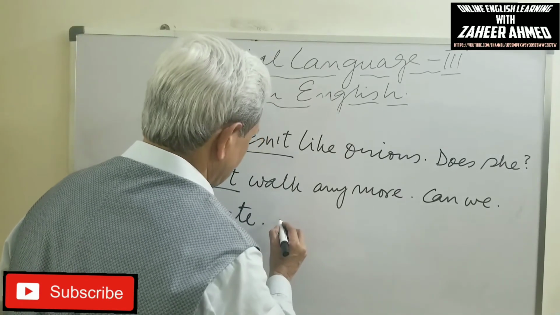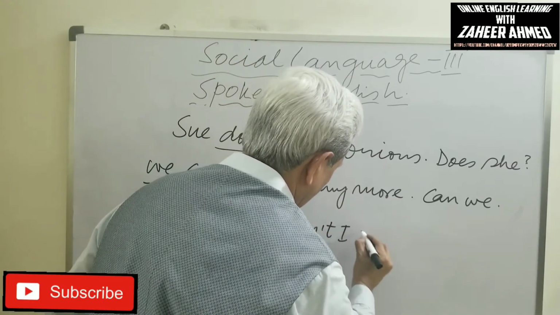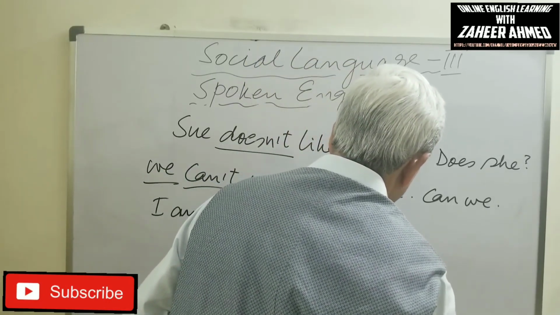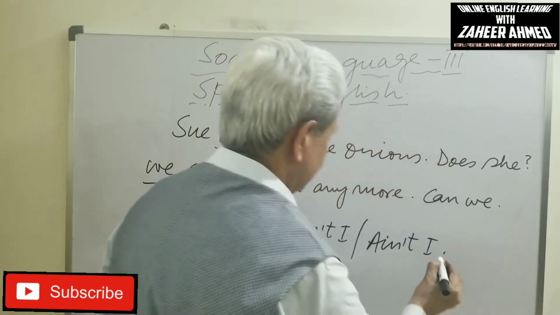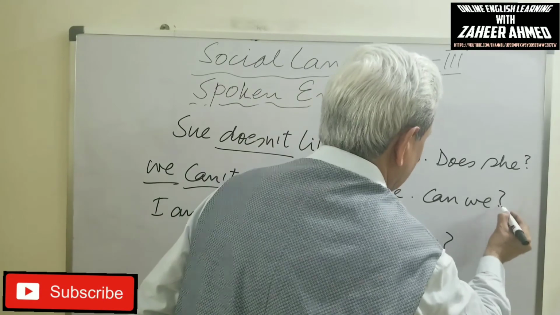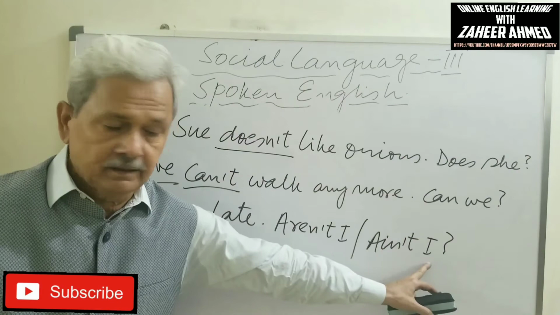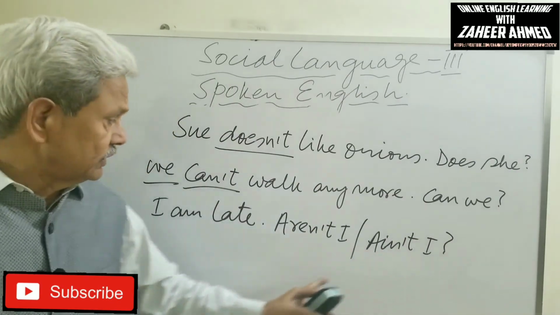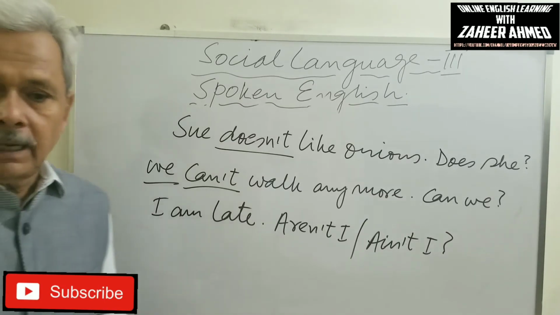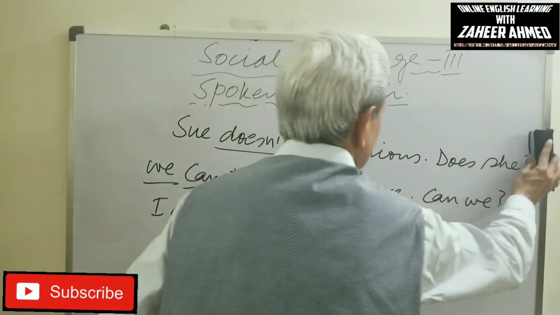It will be either aren't I or ain't I. This is the way of writing the question tag for I am. Okay? And now a little bit different question tags.